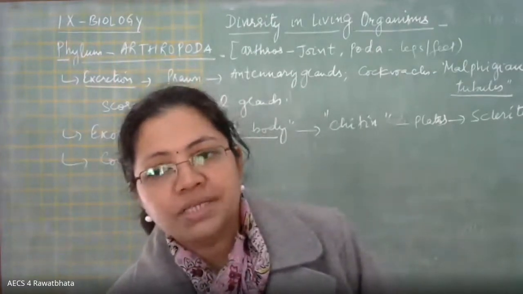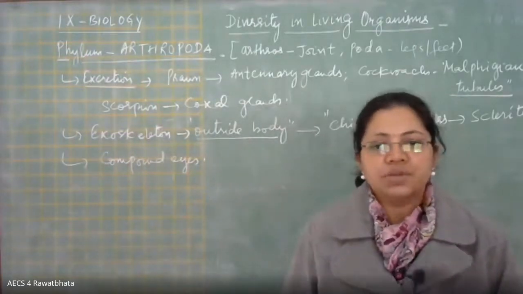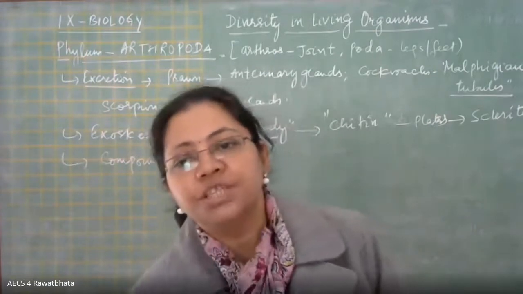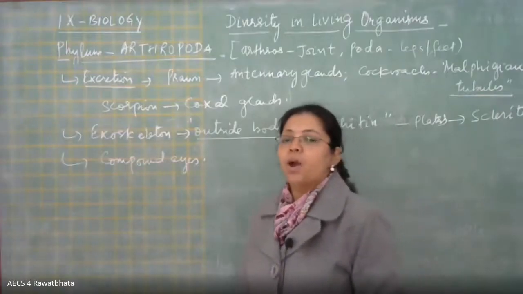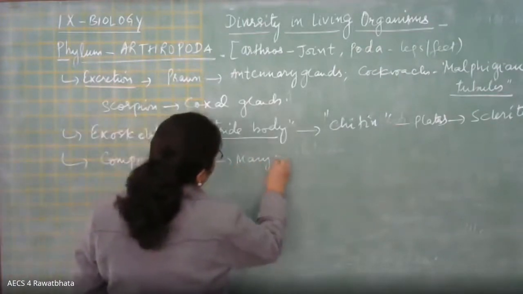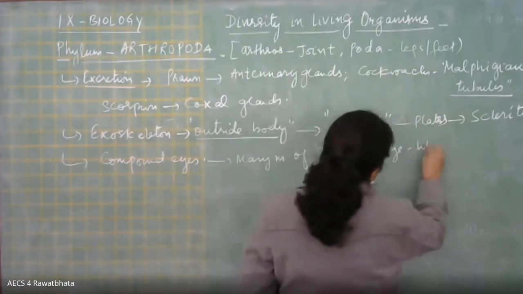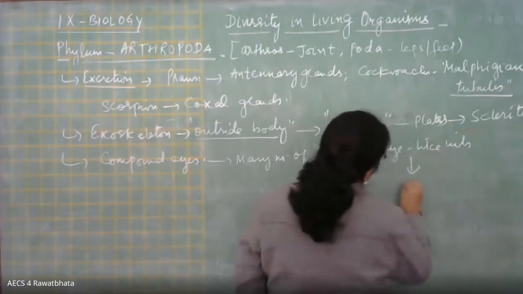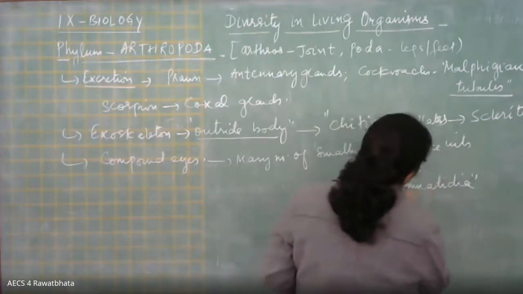What are compound eyes? You must have studied in 8th standard what compound eyes are. Okay, Hardik is writing: eyes made up of smaller units. Yes, Aditya Maheshwari, tell. Ma'am, many eyes, something like in butterfly we have heard. Okay, compound eyes means these eyes are made up of many smaller eye-like units, and these units are called ommatidia.